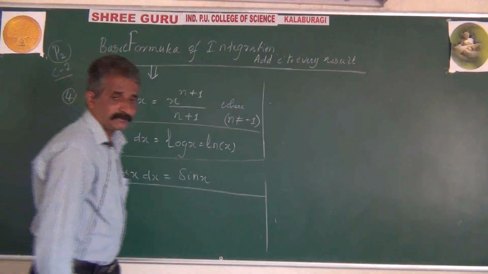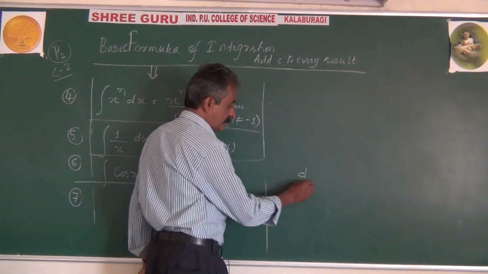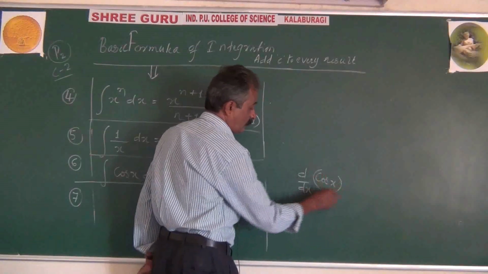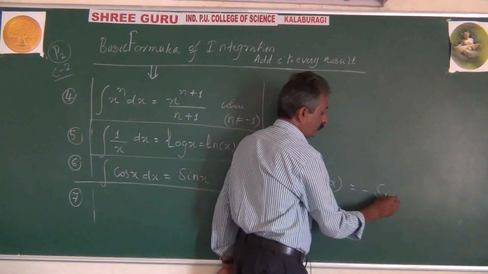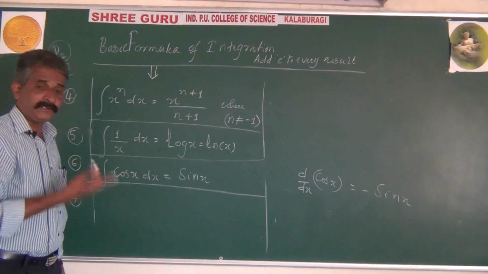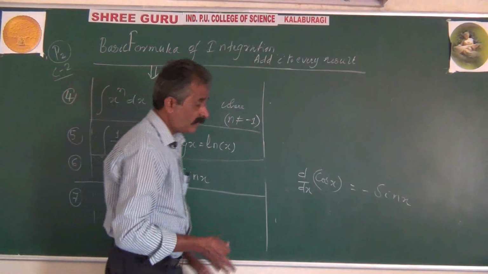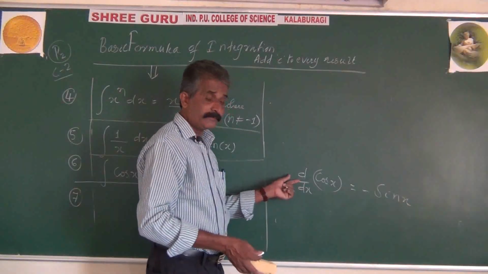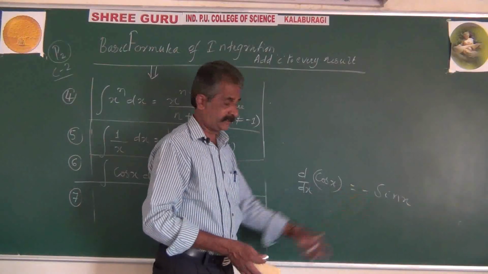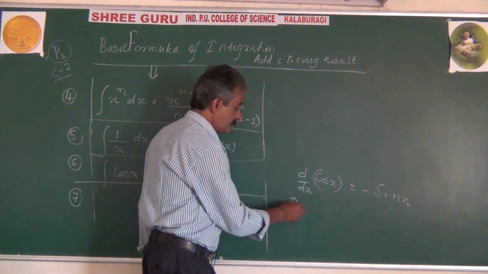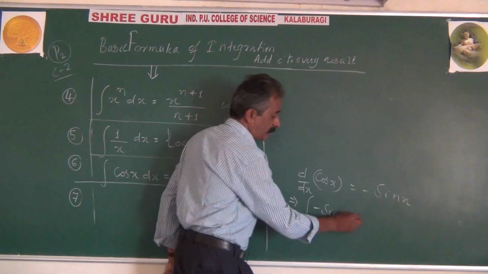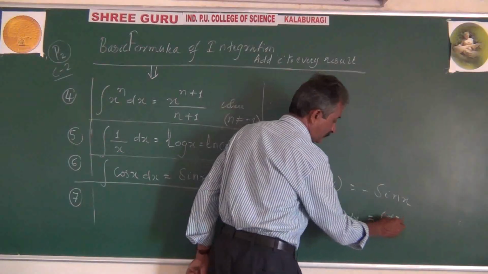Seventh one. Now see here, we know the differentiation of cos x. What's the differentiation of cos x? Minus sin x. Reversely, the differentiation of minus cos x will be equal to plus sin x, which implies that the integration of minus sin x dx equals plus cos x.